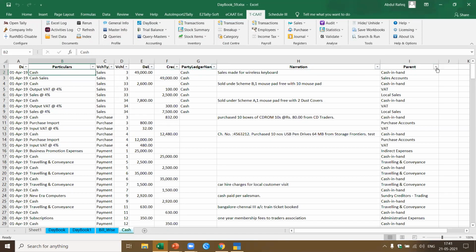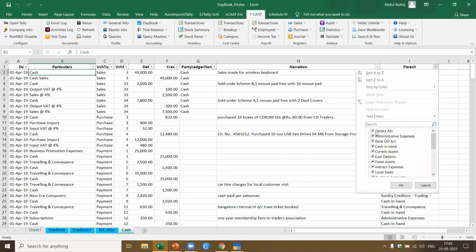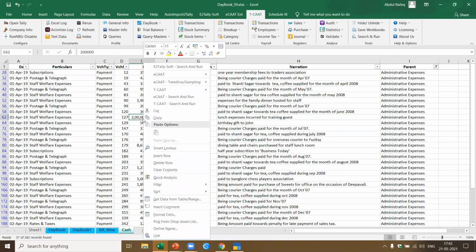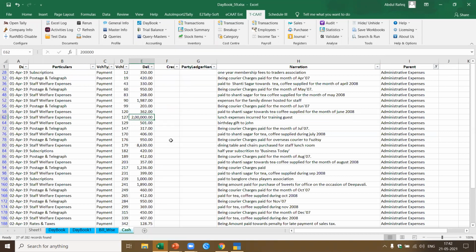Okay, now here, if I want to see based on the parent, I can pick up all the transactions which happen. For example, administrative expenses. Okay, these are all the payments of administrative expenses which are paid in cash. Now here you see, we can immediately know there is an issue here. Staff welfare expenses, lunch expenses incurred for training guest. How can you pay 2 lakh rupees for training this one? So there is some issue. Maybe there's some bribe or something has been paid. It has been accounted like this. So let's say I sort it this way.